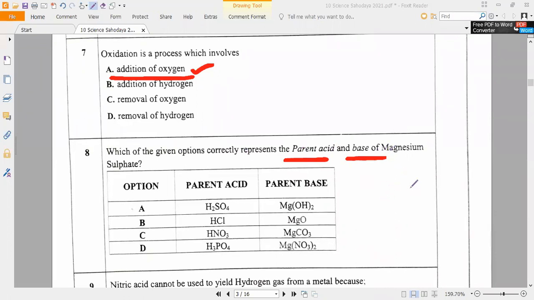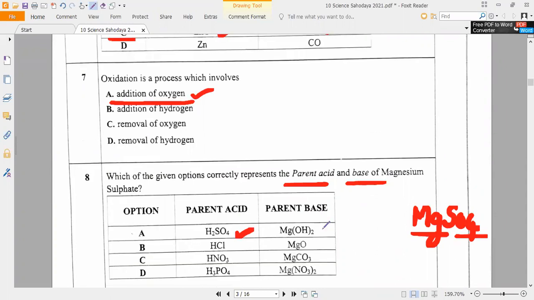What is the magnesium sulfate formula? Please respond. Magnesium sulfate, MgSO4. So magnesium should be there and sulfate is there. Sulfate means which acid? H2SO4, sulfuric acid. Option A. Sulfuric acid is the acid, and the base is magnesium hydroxide, Mg(OH)2. Mg is there, magnesium hydroxide.